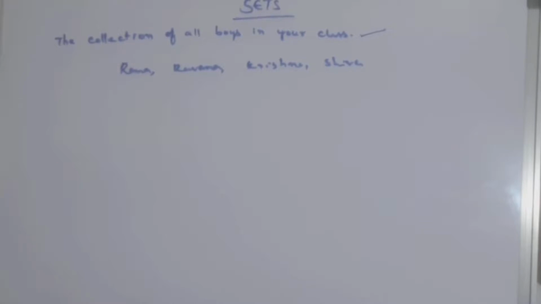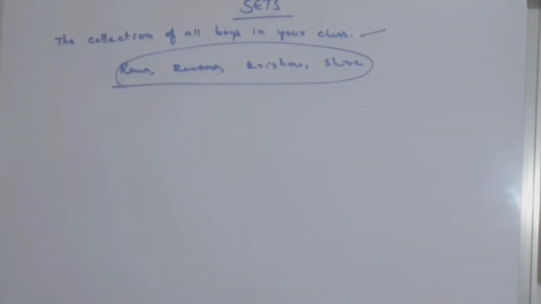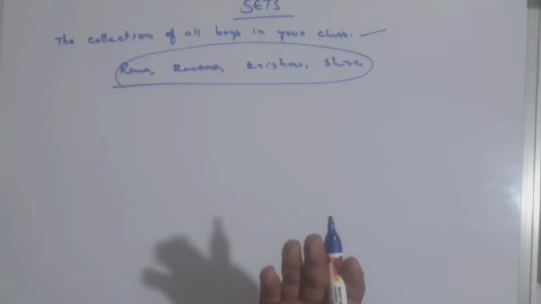If I ask what is the common property among all these guys, these are the students who belong to your class, either 10, 10 plus 1, 10 plus 2, or any class. But these are the boys. What's the common property? These are the boys of your class. That is the common property. Okay.